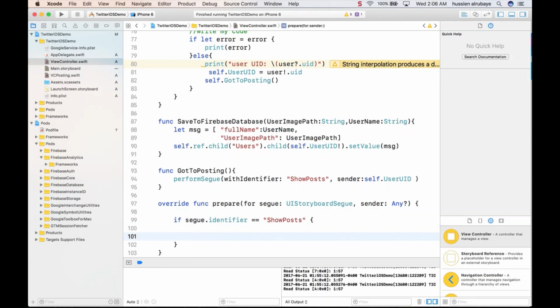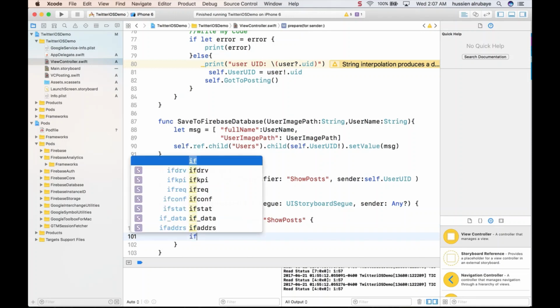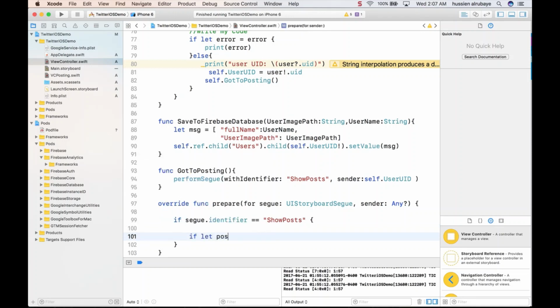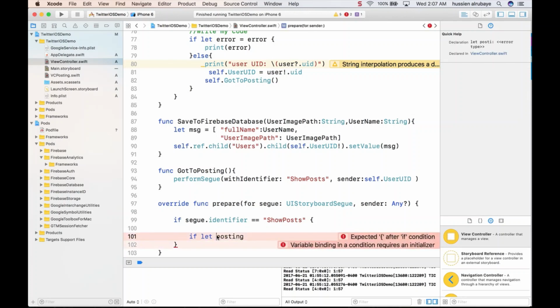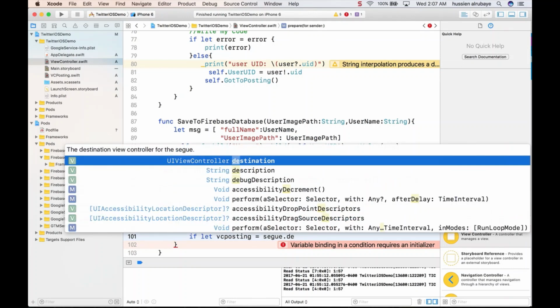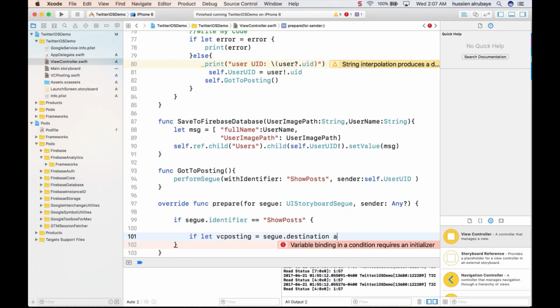First of all, I want to know my destination. So I say, if let viewControllerPosting, the posting view controller, equal to segue.destination as, which is this one, ViewControllerPosting. And yes, I want to pass the image.